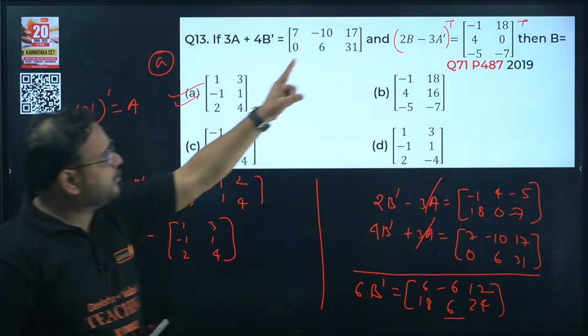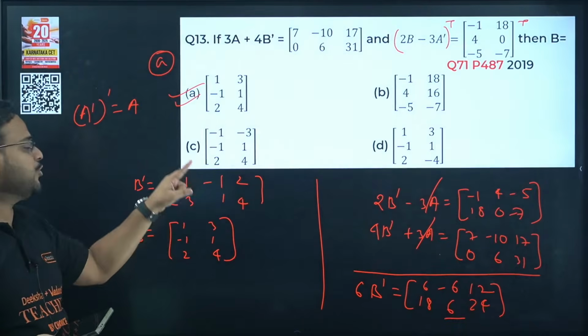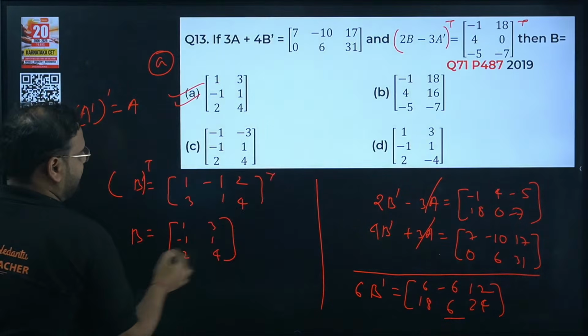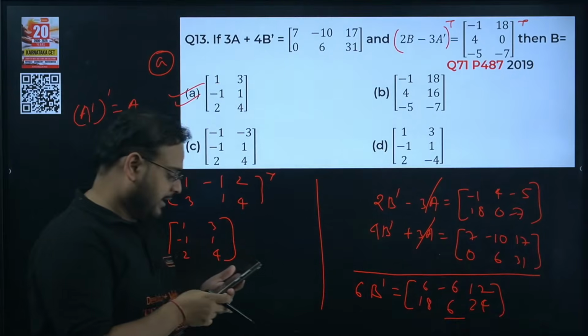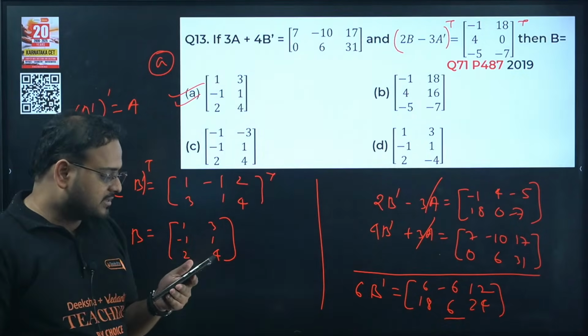You are looking for the value of the matrix B. So take the transpose one more time. Transpose of B dash, okay. So transpose one more time over here. You'll have the answer as B like this. Is it clear? So Asian Warrior, is this clear?